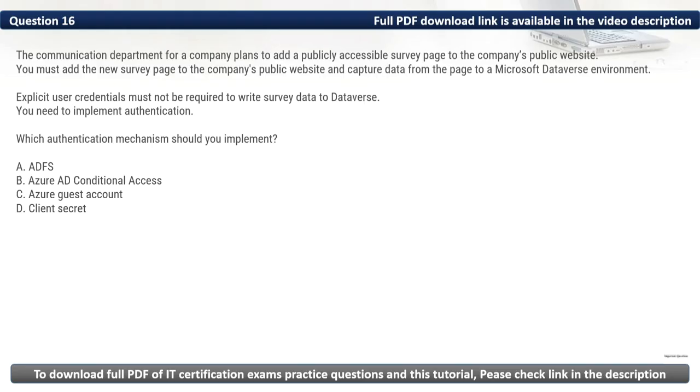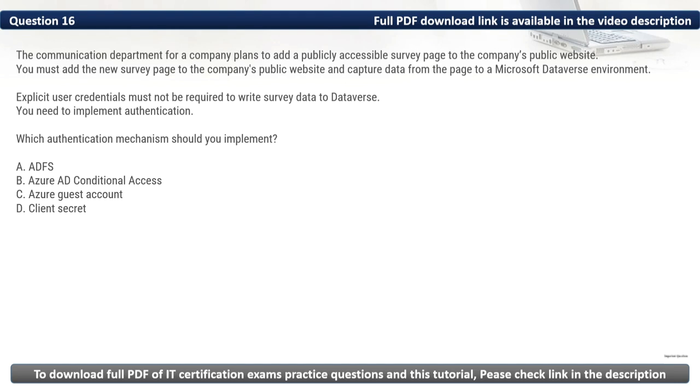Firstly, let's eliminate the incorrect options. We have A, ADFS. It provides authentication but is typically used for internal federated identity scenarios, not for public facing survey submissions. Then we have C, Azure Guest Account. It is designed for providing external users access to Azure resources, but it requires explicit user credentials, which contradicts the